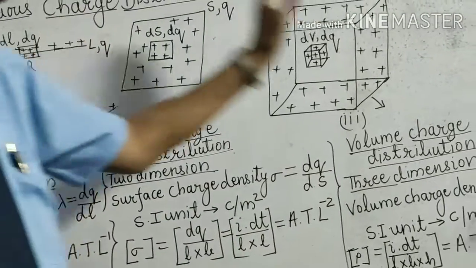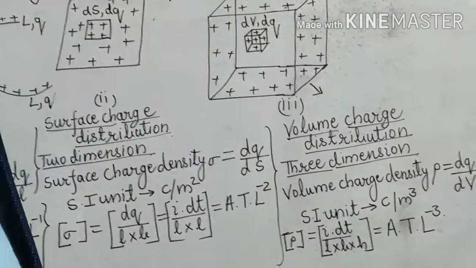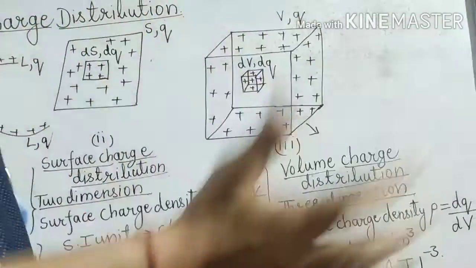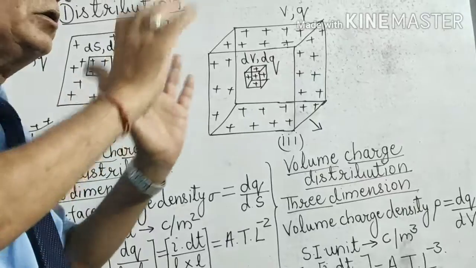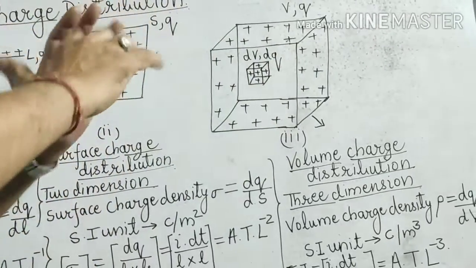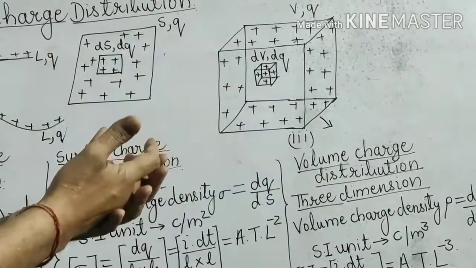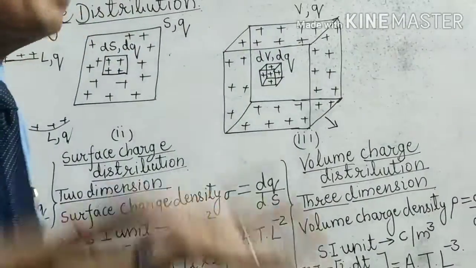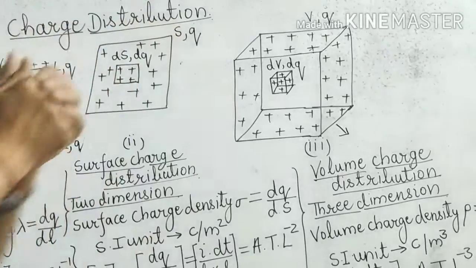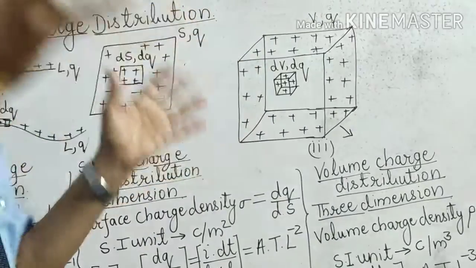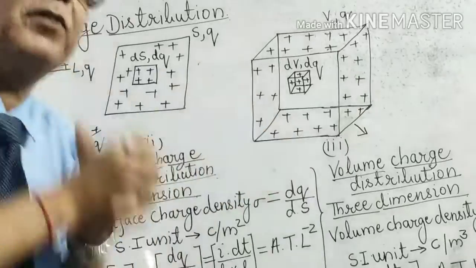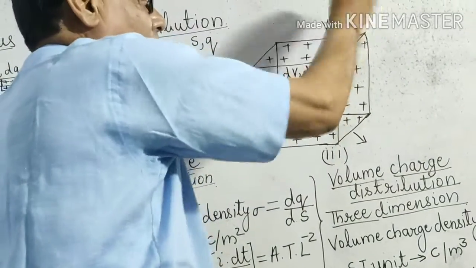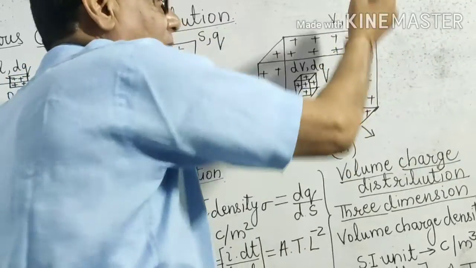Now the third charge distribution is volume charge distribution, when the available charge is continuously spread over the entire volume. Here I have taken a cube. It can be a cuboid. It can be of any irregular shape having a definite volume. But that volume is also of infinite dimension. So let the total volume be V, and the total available charge which is spread be Q.